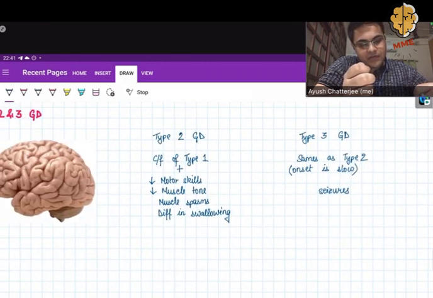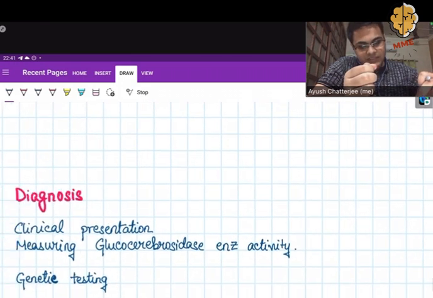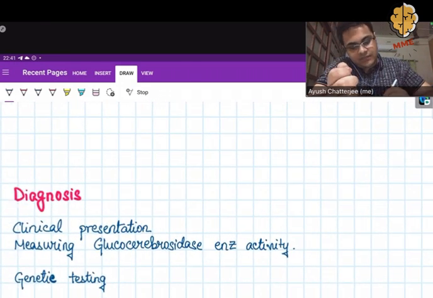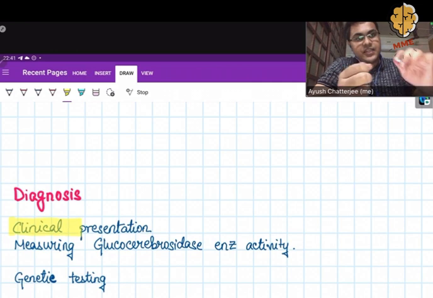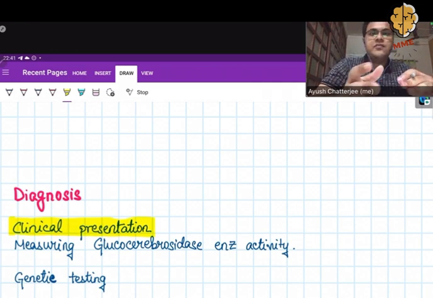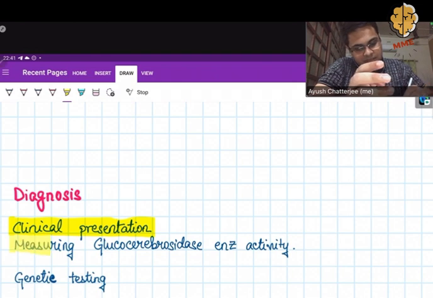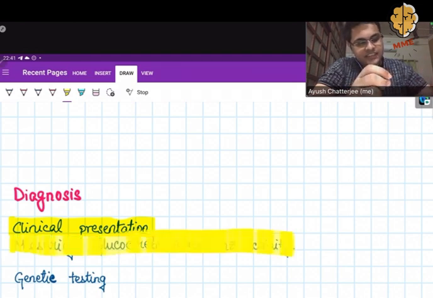Now how will you diagnose Gaucher's disease? Move on to the diagnosis of Gaucher's disease. The first way is by the clinical presentation. From the clinical features that I have already mentioned, you will be able to make an assumption that yes, that patient is suffering from Gaucher's disease. The second way you can diagnose is by measuring the glucocerebrosidase enzyme activity.